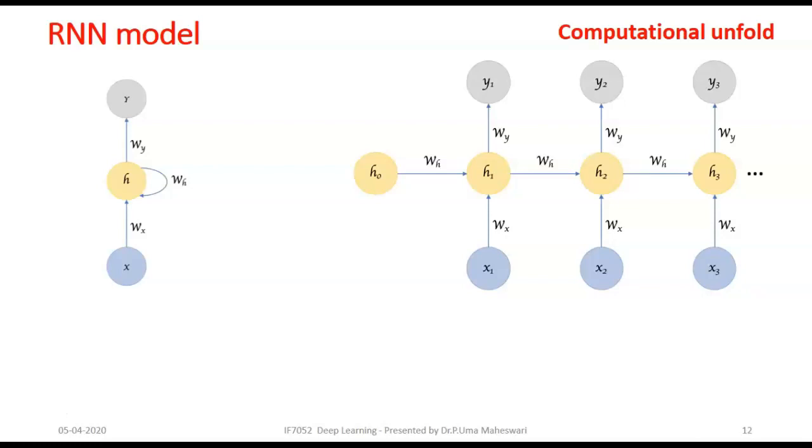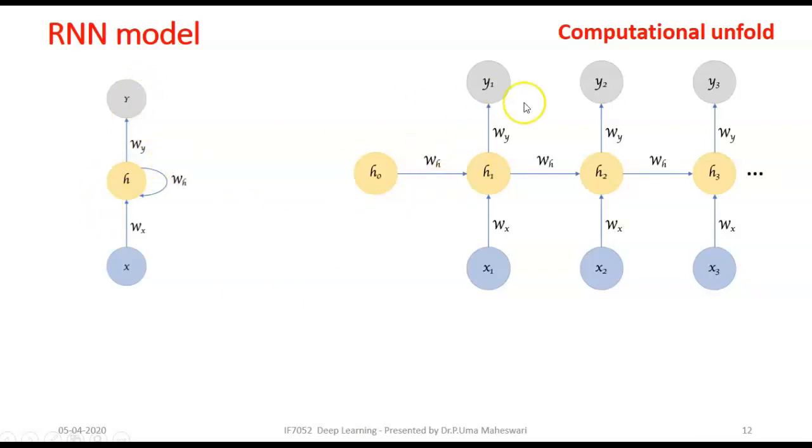This is the computational graph of RNN. One more thing we have to know is that Wx, Wy, and Wh are all weights. Wx is the weight from the input node to the hidden node, Wh is the weight applied for the hidden node, and Wy is the weight applied for the connection between the hidden node and the output node.